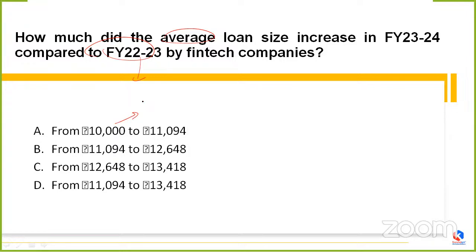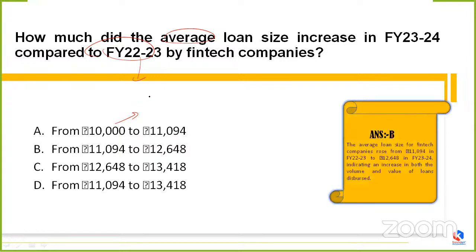A is saying from rupees 10,000 to rupees 11,094. Second is saying from 11,094 to 12,648. Third is saying 12,648 to 13,418. D is saying 11,094 to 13,418. So the correct answer, my friends, is option B.